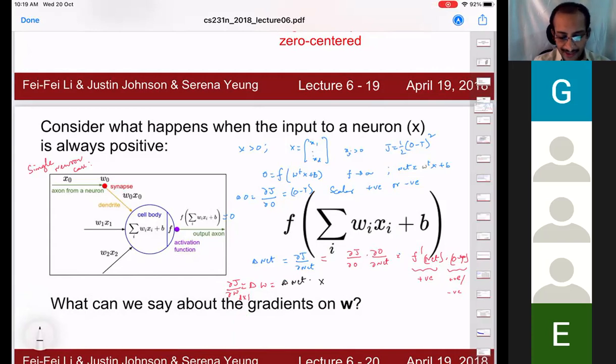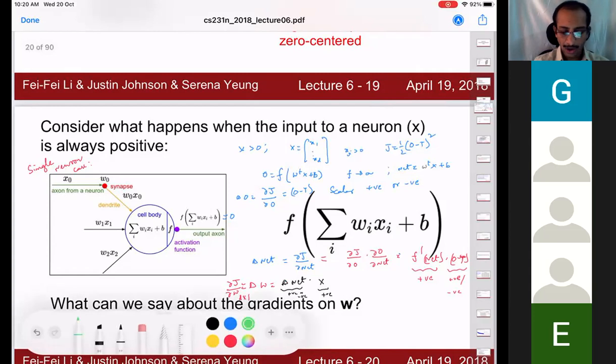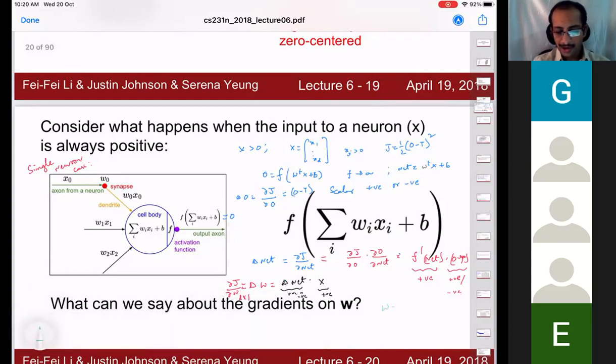So now if X is positive, and this can be either positive or negative, but this is a scalar, in such a case, what happens to W1 to WD? What is this vector?